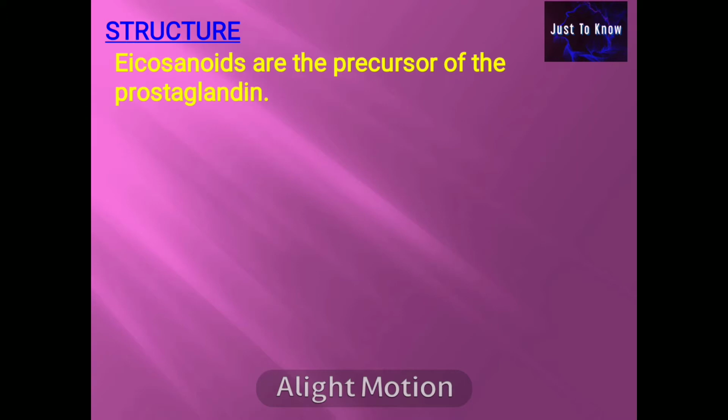Prostaglandin. Structure. Eicosanoids are the precursor of the prostaglandins. Prostaglandins were originally isolated from the prostate tissue and hence the name, but they are present in almost all the tissues.